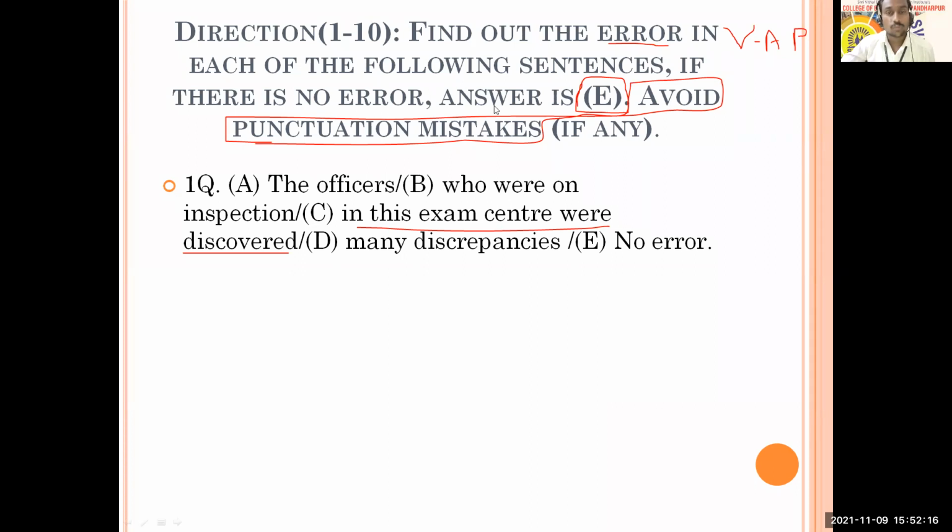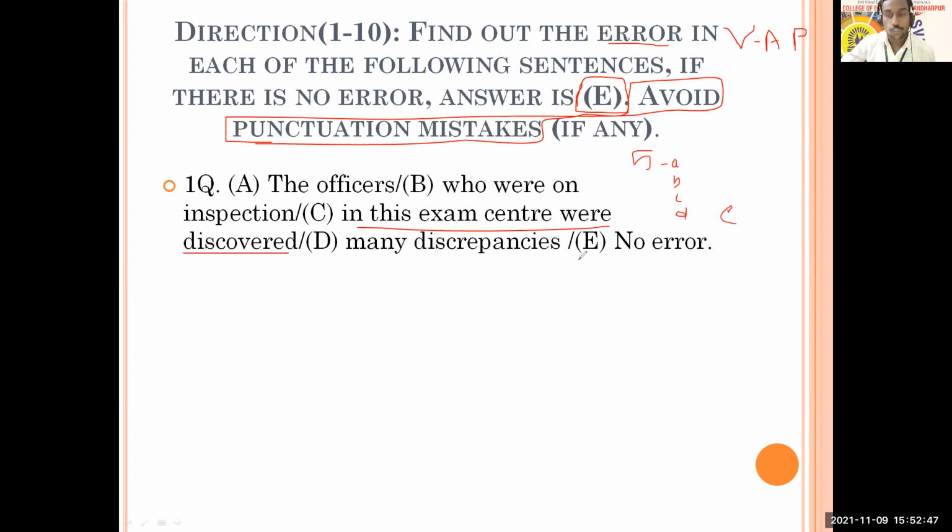Here the sentence will be given and the sentence will have 5 parts. Those 5 parts will be divided into A, B, C, D, E. And you have to find an error in those parts. If there is an error in any part, you have to choose that part as the answer. For example, if in part A there is a mistake, A will be the answer. Likewise for B, C, or D. And if there is no error in the sentence, in that case, you have to choose option E, that is no error, as the answer.